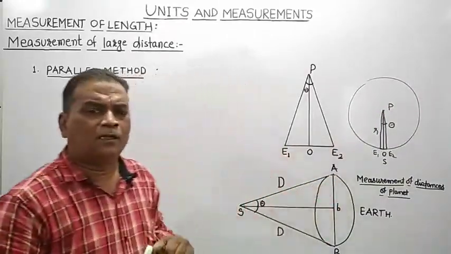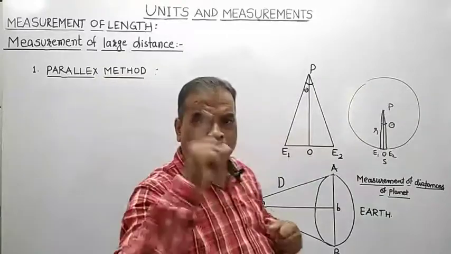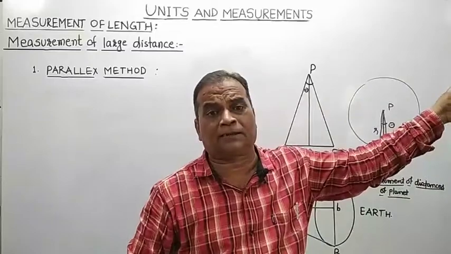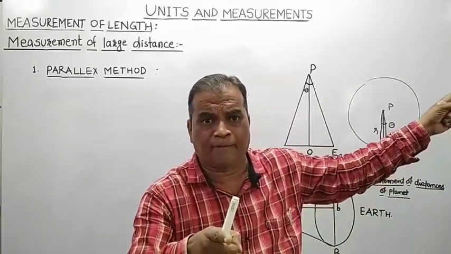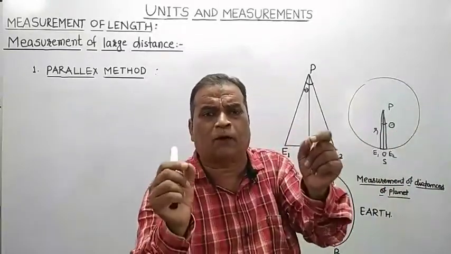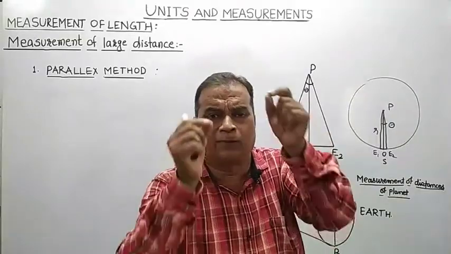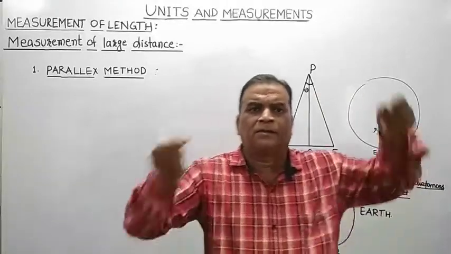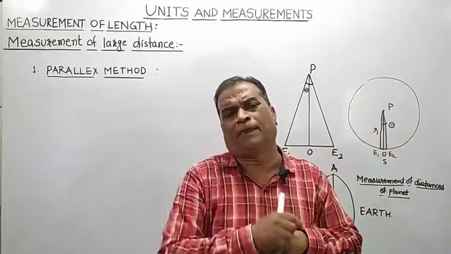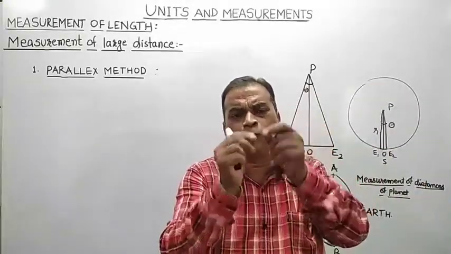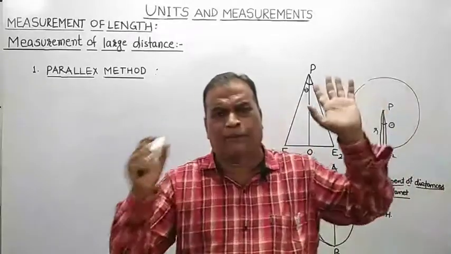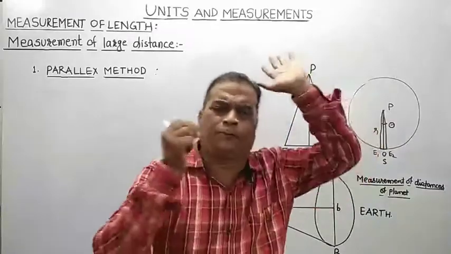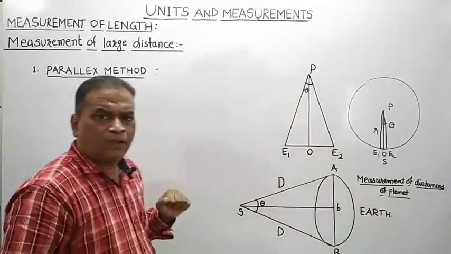Instead of that, we will adopt another method in which two separate observers observe that star simultaneously, and remember, the positions of the two observers on the surface of Earth are such that they are far away from each other. Look at this.